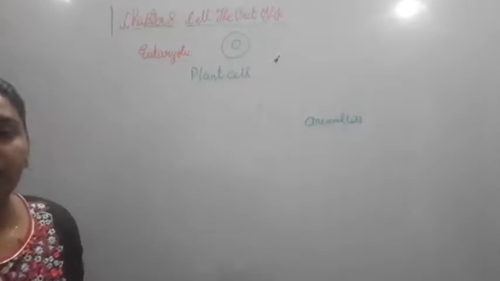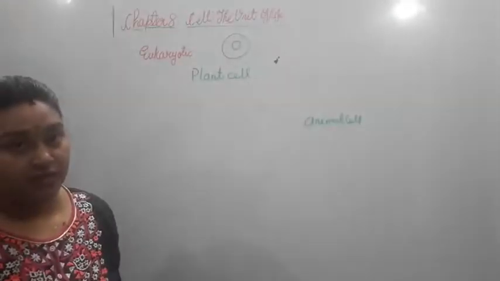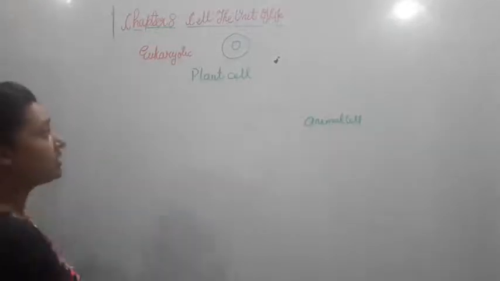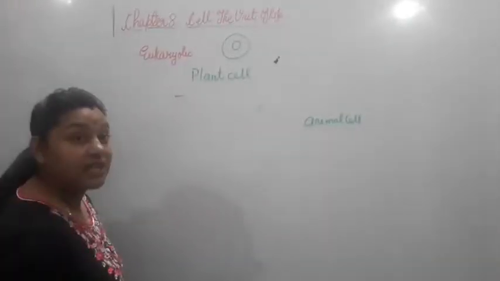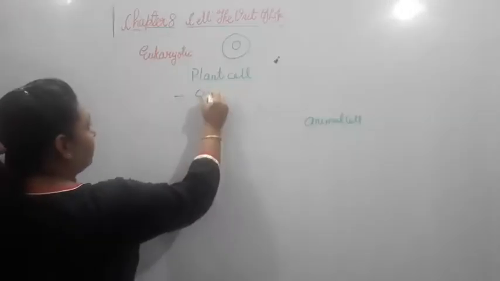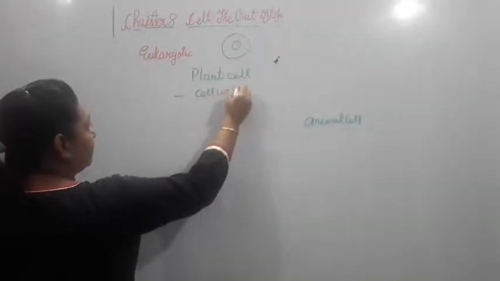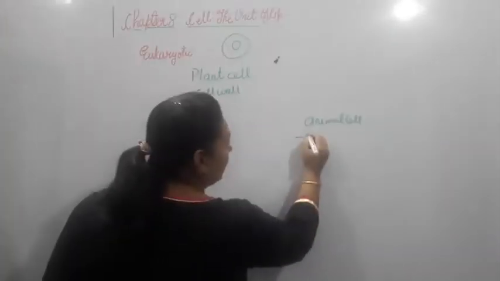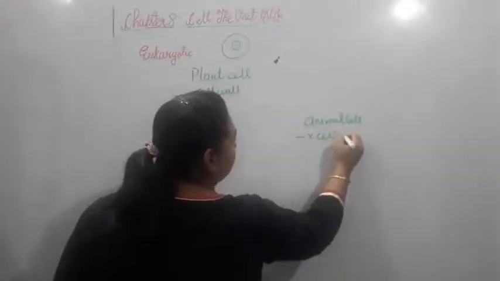Let us find out some differences between the plant cells and the animal cells. The plant cell, which you can see over here, has a cell wall, whereas animal cells don't have a cell wall.